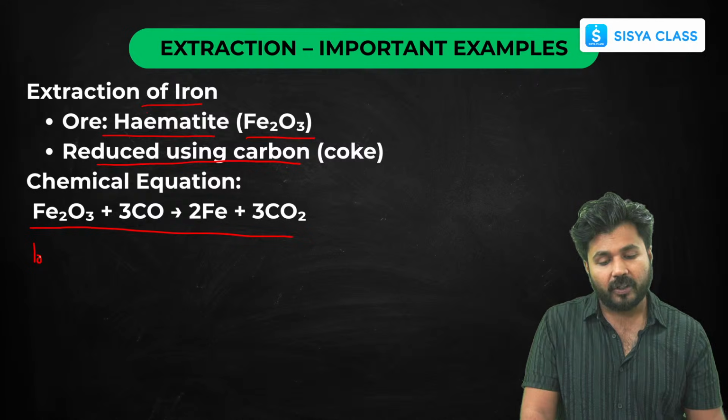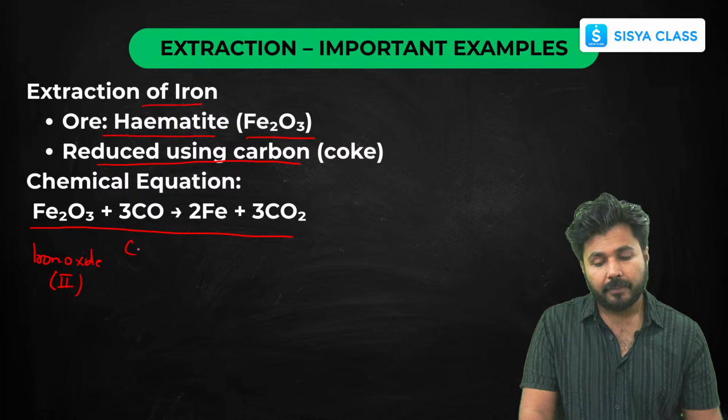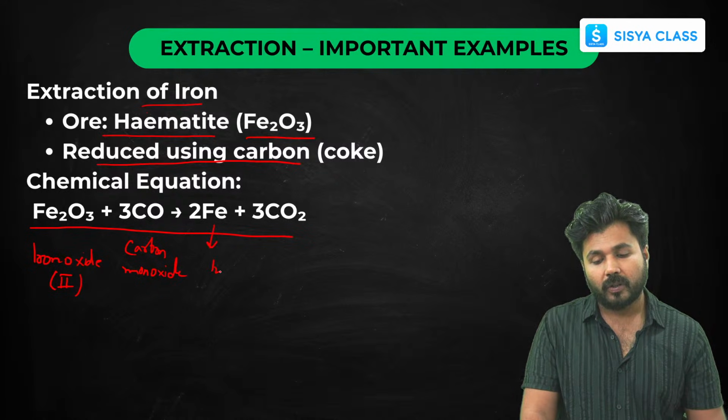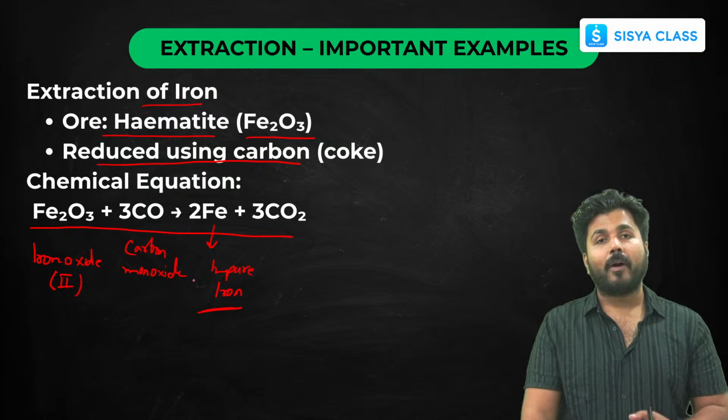Now this is iron oxide. Then it is reduced with carbon monoxide, and you will be getting the impure iron metal along with carbon dioxide. This is impure, then you have to refine it, then you will be getting pure iron. So this was about hematite.